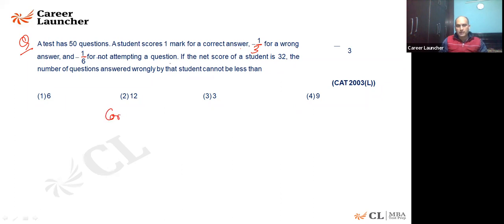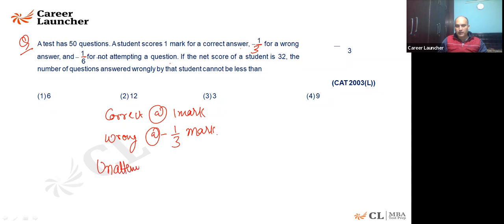If your answer is correct, you will be awarded 1 mark. If wrong, you'll be penalized with 1/3 of a mark. If you do not attempt the question, it will be minus 1/6 marks.